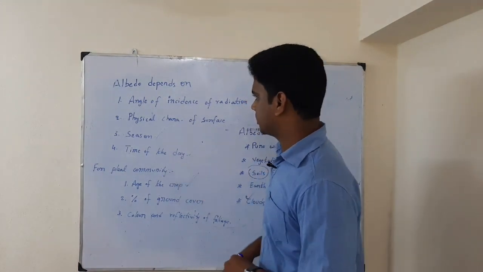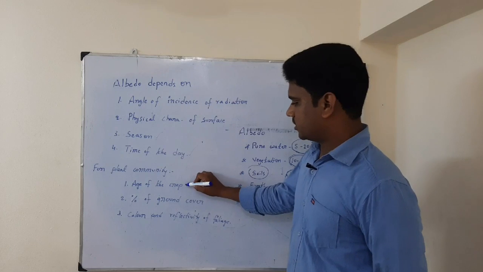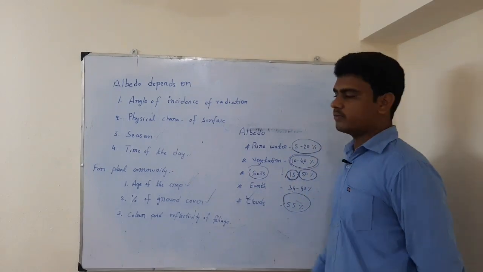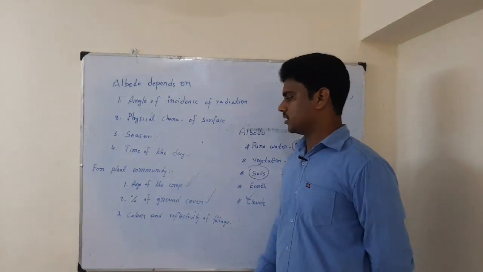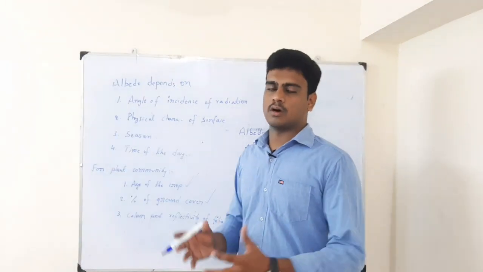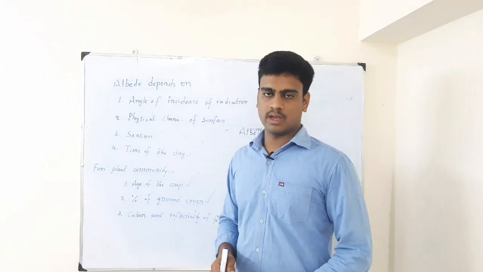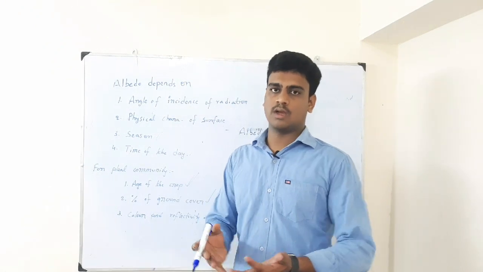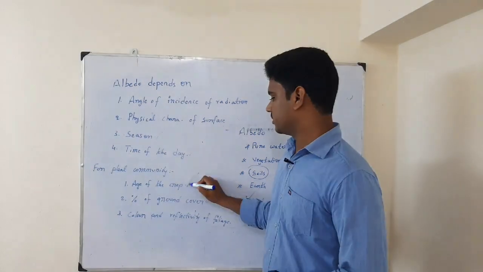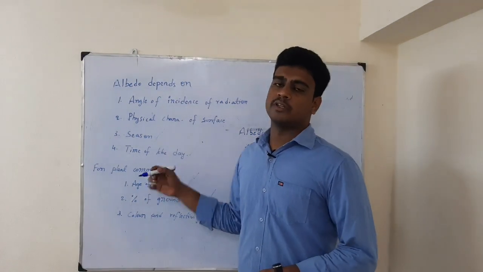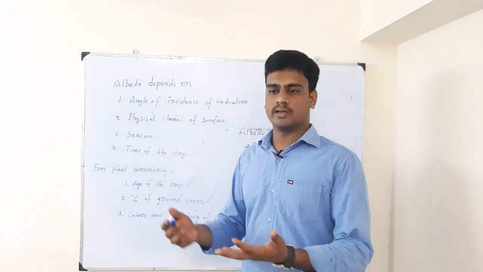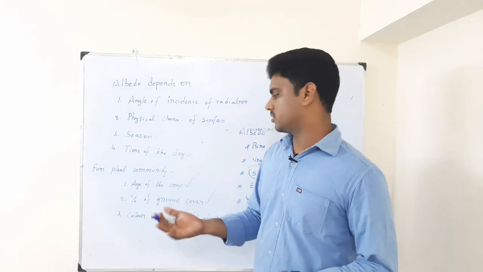Then if we look at the plant community regarding albedo, three factors are there: age of the crop, percentage of ground cover, and color and reflectivity of foliage. Age of the crop means in the early ages, when they are at seedling stage, the ground cover will be very less because the height of the plant is very small, and the exposure of the foliage to the sunlight will also be very little, so albedo will be very less. But when the crop matures, or is about to be harvested, it attains maximum height and exposes much to the sunlight, and albedo will be very high.